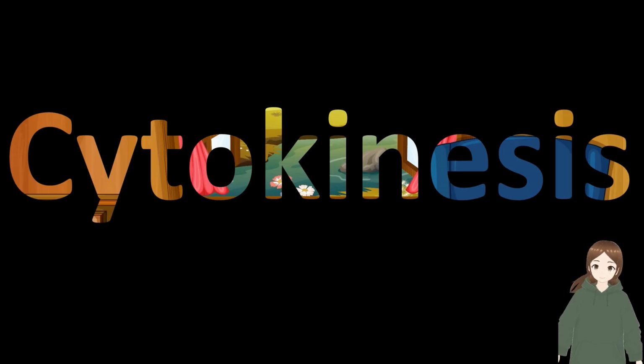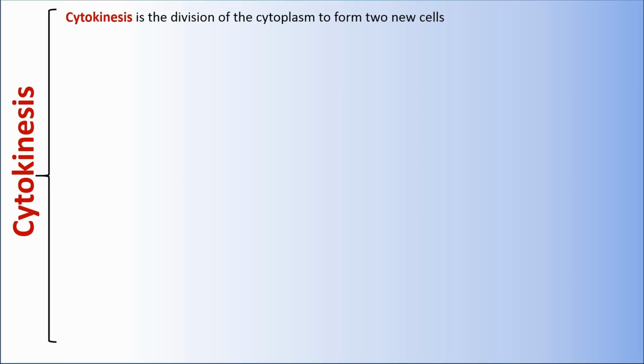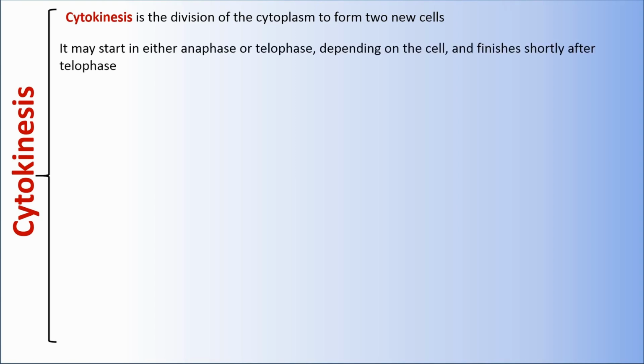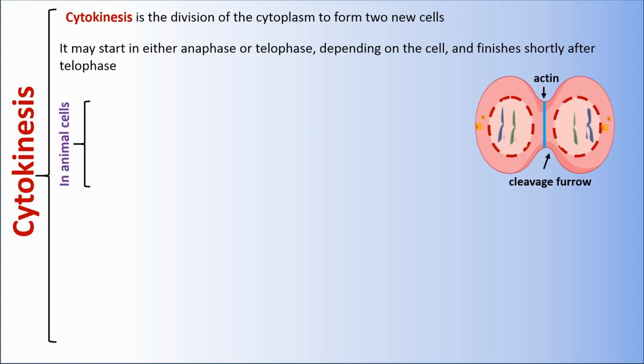Cytokinesis. Cytokinesis is the division of the cytoplasm to form two new cells. It may start at either anaphase or telophase, depending on the cell, and finishes shortly after telophase.